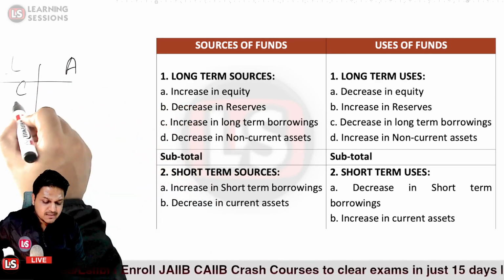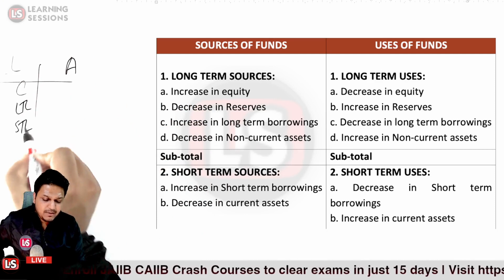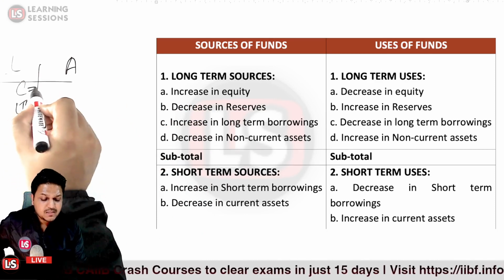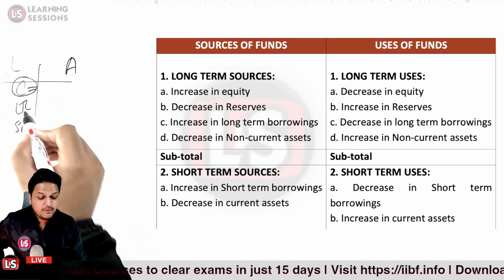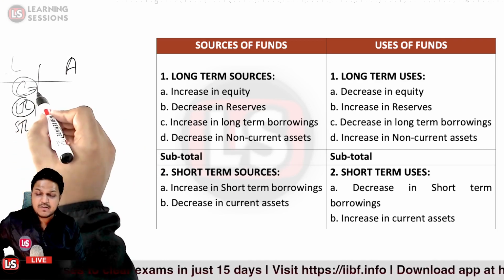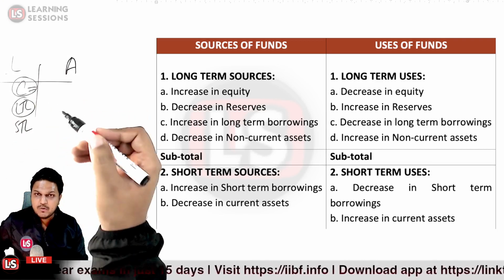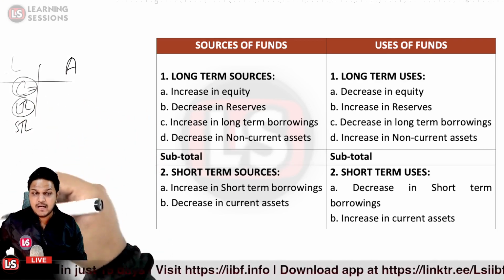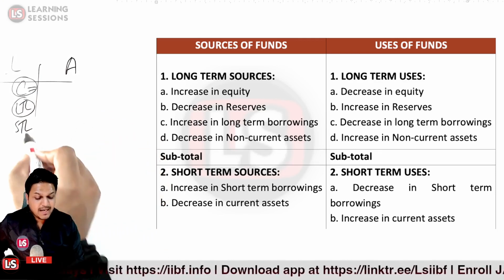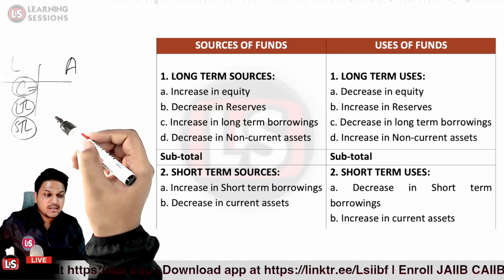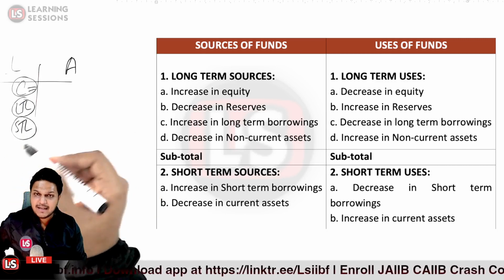Like the capital is there, long-term liability is there, short-term liability is there. Capital means the owner's equity, and the long-term liability basically covers bonds, debentures, or the term loans which the organization has availed from the bank. And the short-term liability indicates the current liabilities.